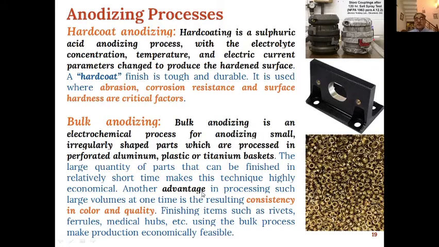Another advantage of bulk anodizing is that there is consistency in color and quality. You can see over here that all the parts have been consistently anodized, and the color and quality of all the parts is the same. So this is another advantage of bulk anodizing.